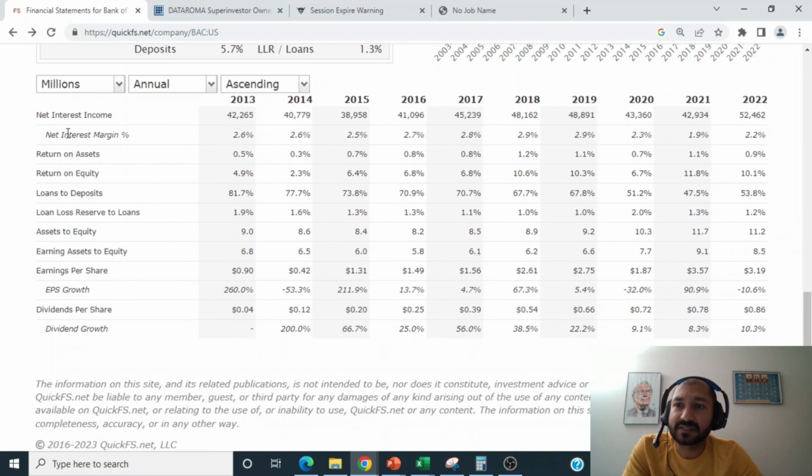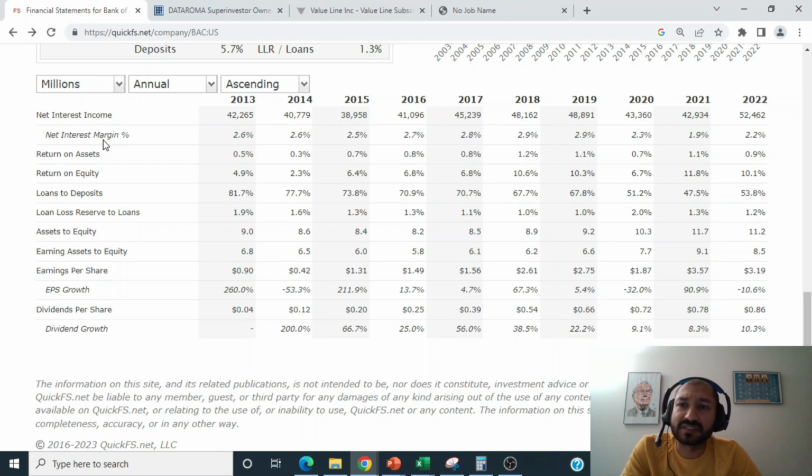Next, looking at the key statistics, first is the net interest income. The net interest income is calculated as interest income minus interest expense. So it's the amount of money that the company makes by charging interest, minus all the interest that the company has to pay out. For example, on your checking account, the interest that the company has to pay out would be considered an interest expense. Back in 2013, the company's net interest income was about $42 billion, and for the year 2022, it's about $52 billion. Over the past 10 years, the company's net interest income has slowly been trending upwards.